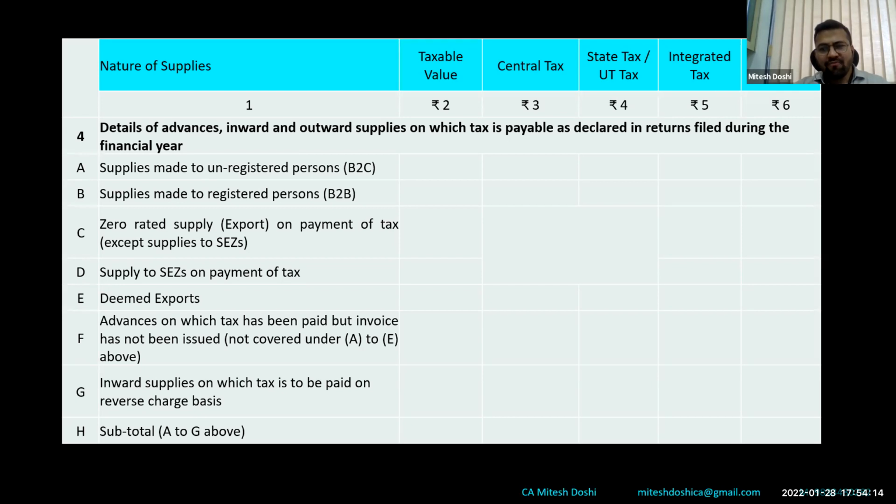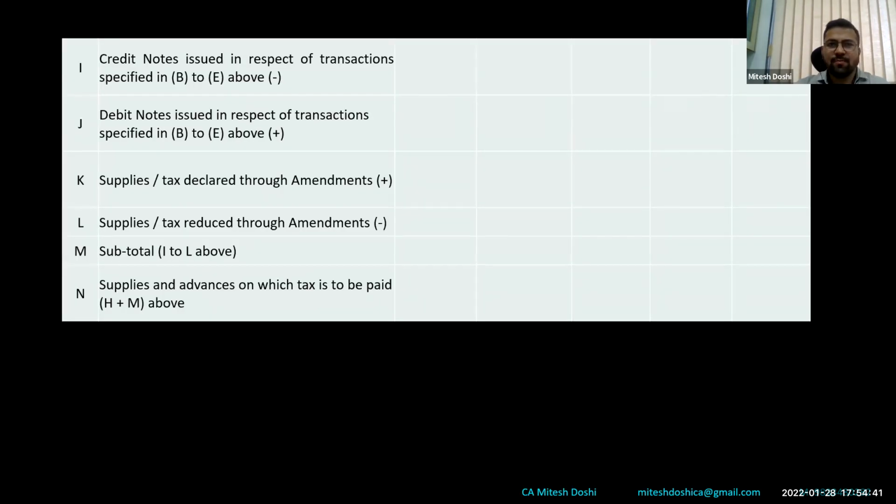So now we know for the period 1st July 2017 till 13th October, every purchase from an unregistered person was triggering the RCM liability, but that has been exempted as of now, and only the construction, to the best I remember, is as of now covered. URD to RD RCM. So all those transactions, even import of services, are to be covered here. So basically, this is the supply perspective, but this 4G is the part wherein we have to disclose liability on which we have paid GST.